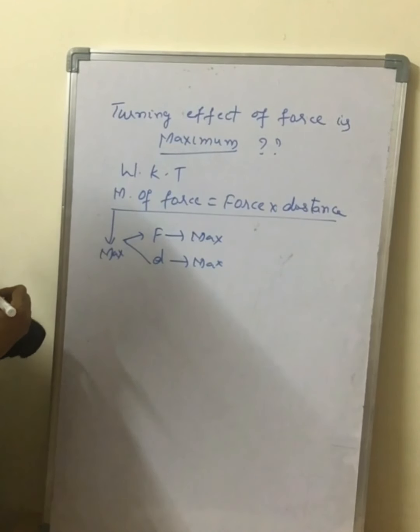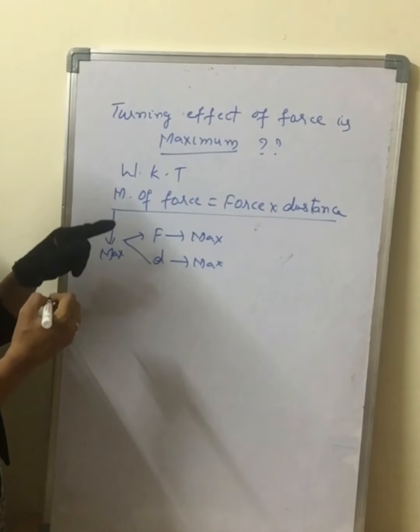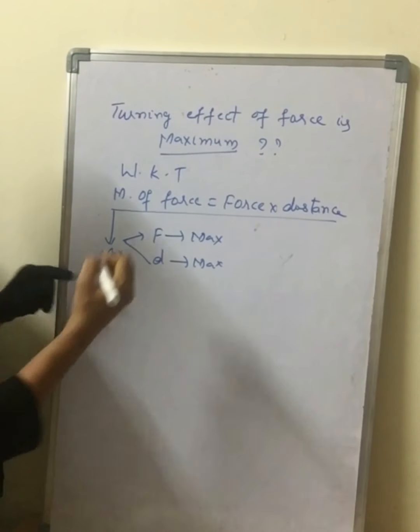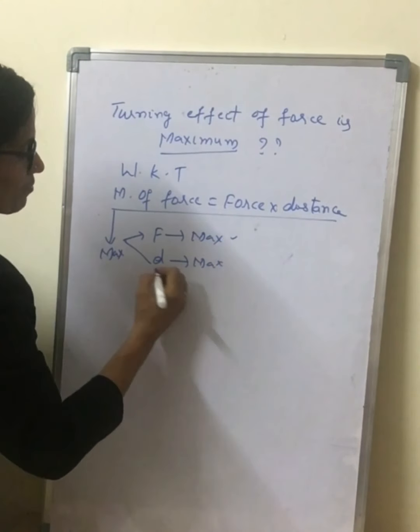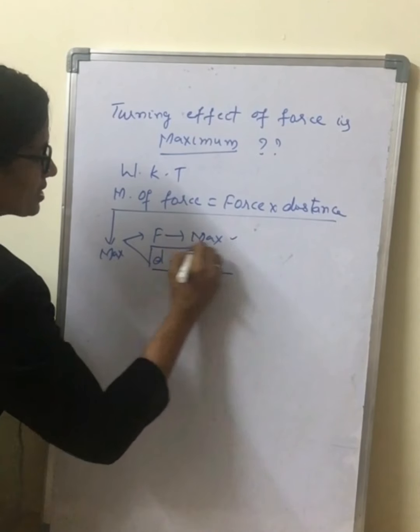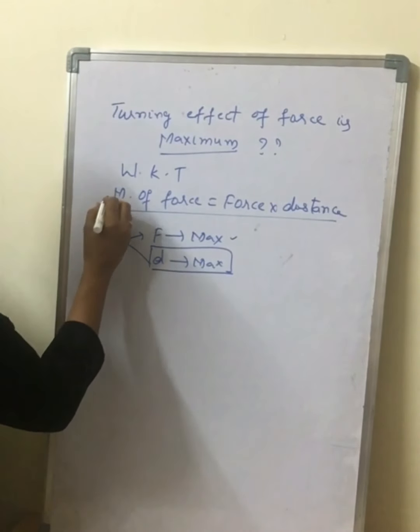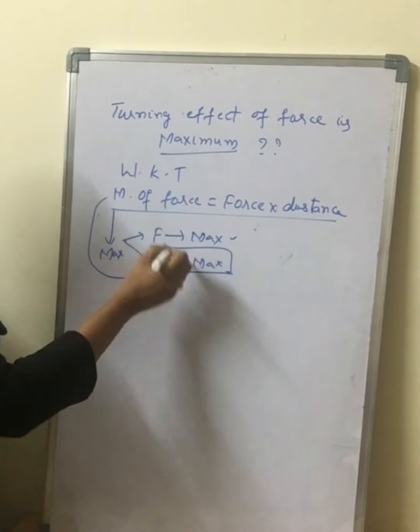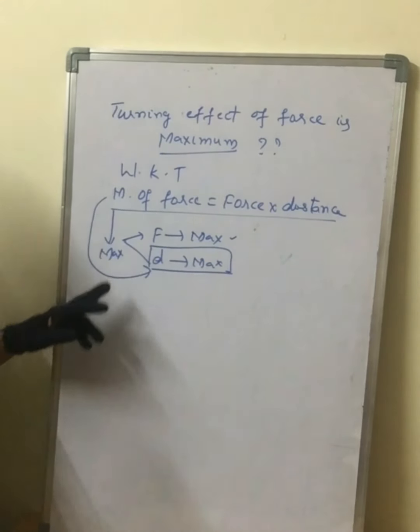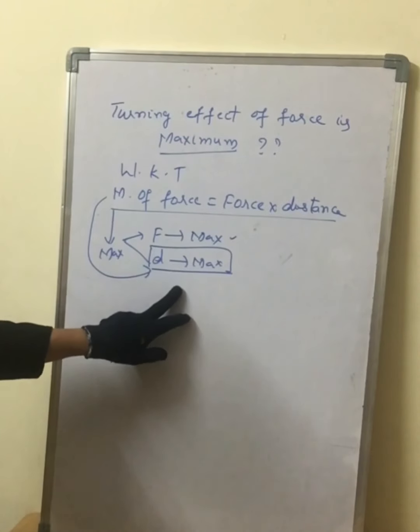But which one will be easier for us? Instead of increasing the force, increasing the distance is easier. Hence, we generally say that the moment of the force can be made maximum by increasing the distance.